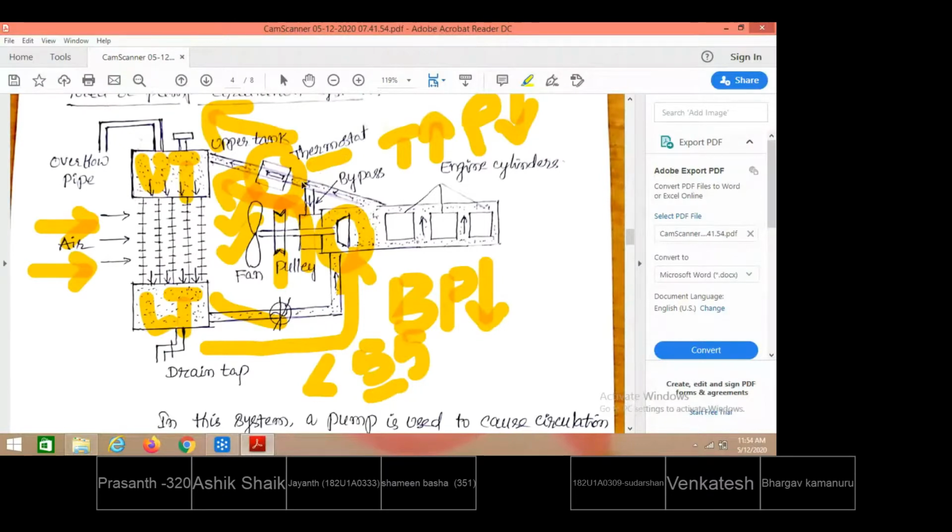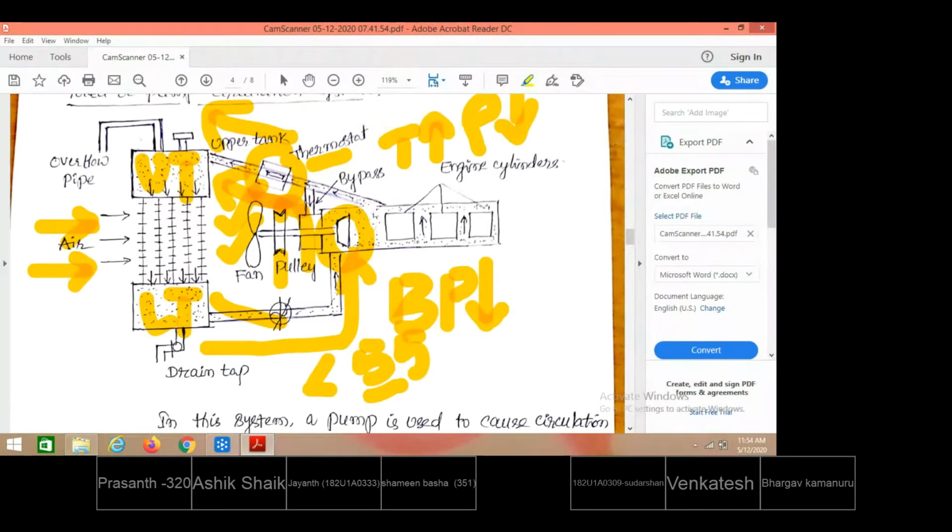When the water temperature flowing toward the radiator is less than 55, the water will not be permitted to enter the radiator tubes. Instead, the thermostat makes the bypass valve open, and the water flows back into the water jacket. Again, by receiving heat, the temperature will increase, and the thermostat will check the temperature again. If it is more than 55, it will allow the water to enter the radiator. Less than 55 means it again flows back via the bypass valve into the water jacket. Till we get a temperature above 55 degrees centigrade, water won't be permitted to enter the radiator.